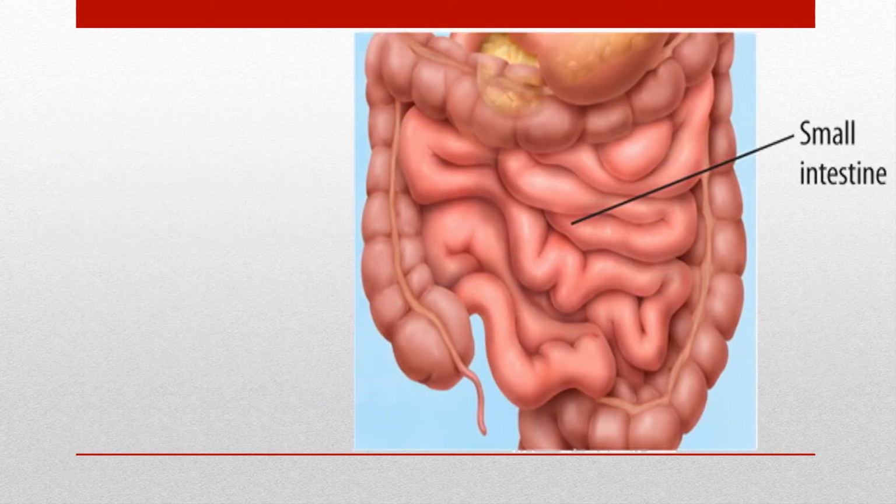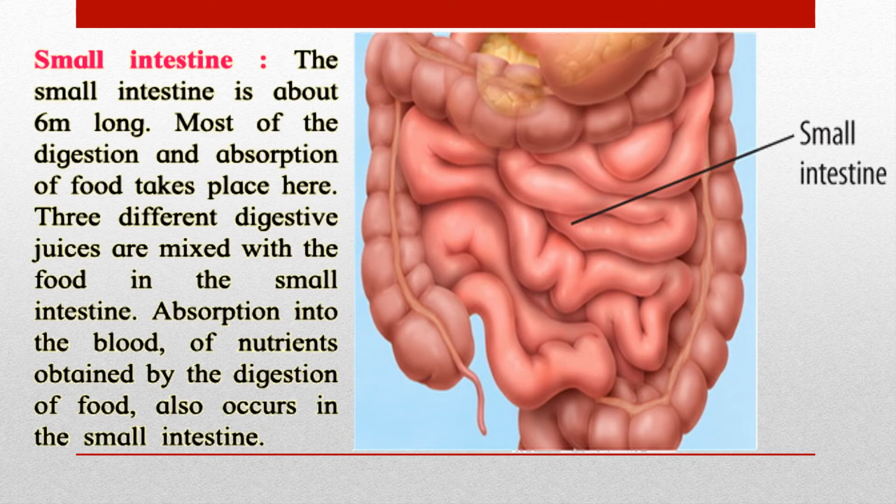Next, the food comes into the small intestine from the stomach. That semi-solid slurry is pushed into the small intestine. The coiled portion you see in the middle is the small intestine. The small intestine is about 6 meters long. So in the whole digestive system, the longest part is the small intestine, which is 6 meters long. Most of the digestion and absorption of food takes place here. After the stomach, most of the things get digested in the small intestine, and once the food is digested, absorption also starts here only.